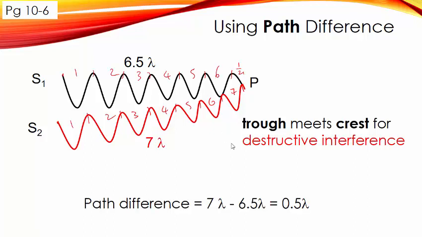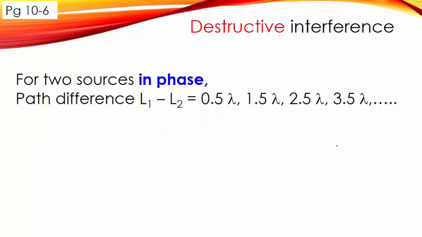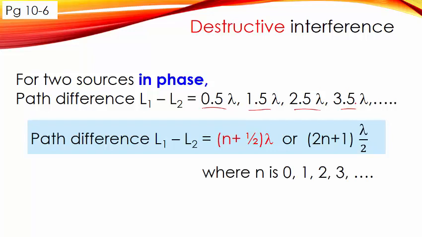So the path difference will be simply 7 lambda minus 6.5 lambda, so we get half a lambda. This will allow us to have the trough meeting the crest. So for destructive interference, if the two sources are in phase, the path difference is always a half lambda difference.